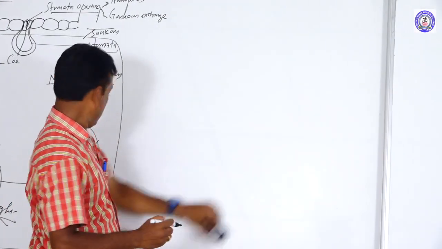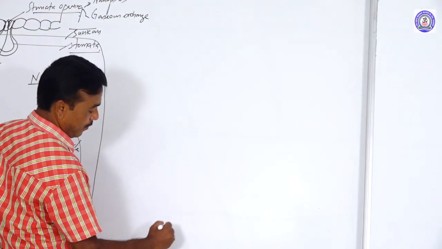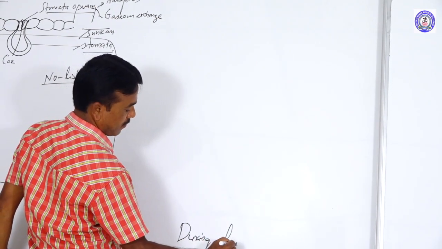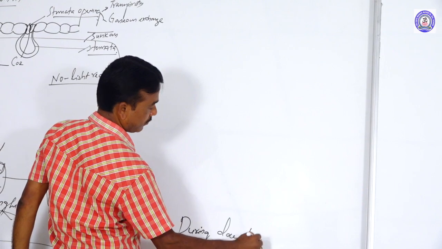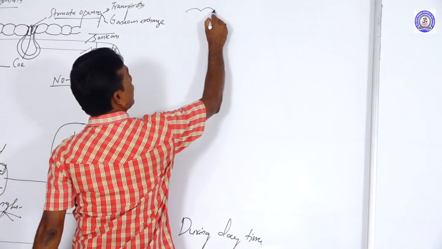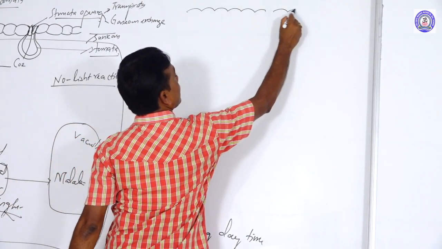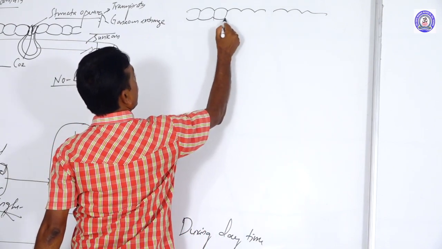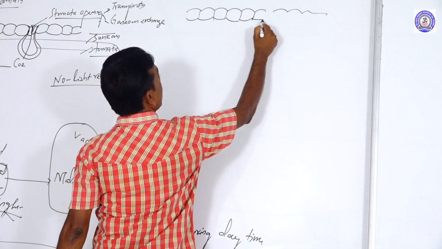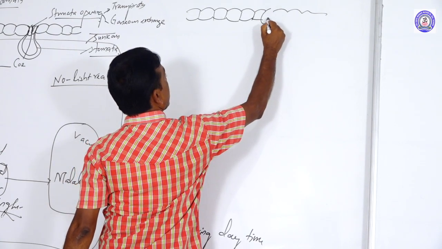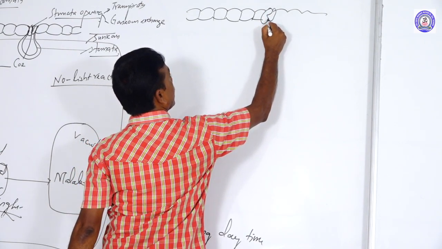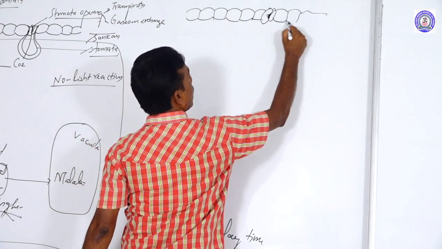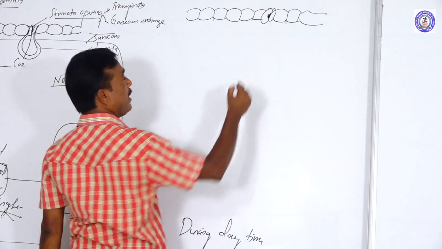Then during daytime, there is this epidermis, and the stomata will be closed.